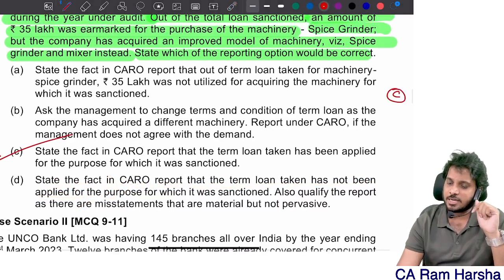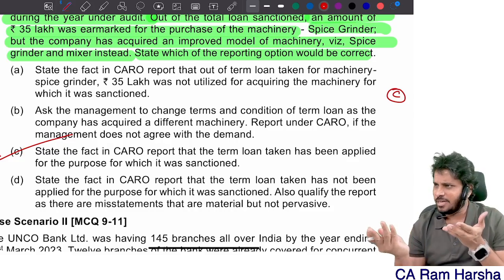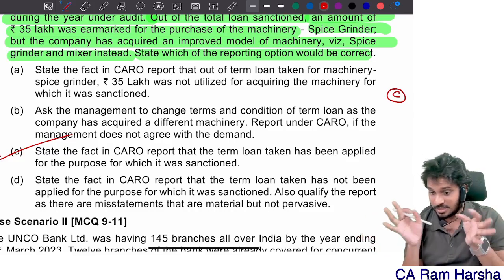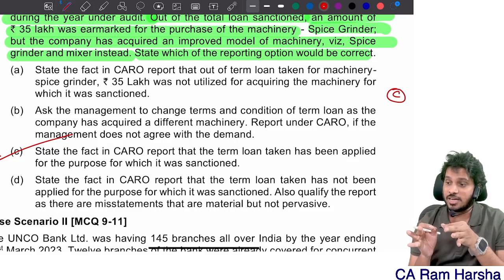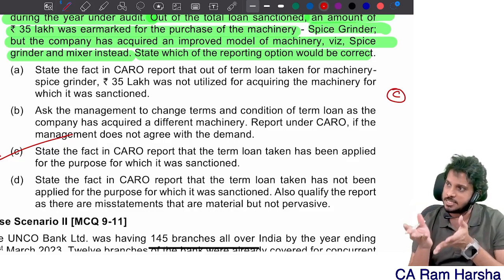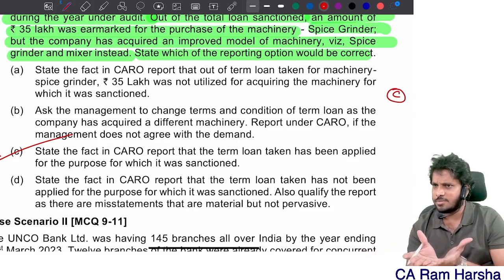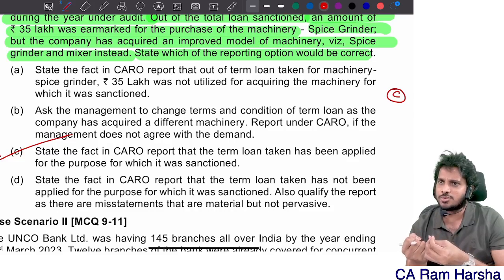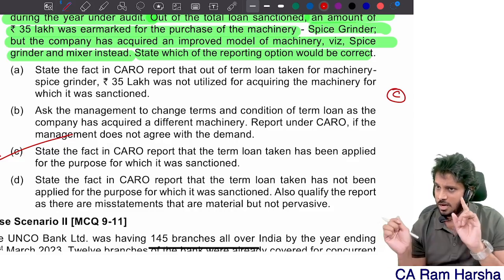It is applied for the correct purpose only. They can buy an upgraded item also. That's not an issue. The thing is, the purpose for which it was taken should not be used for some other purpose. Yes, the purpose is the same. They wanted to buy a spice grinder, advanced machinery, so that the cost of production can reduce. The same purpose only they met. Correct?